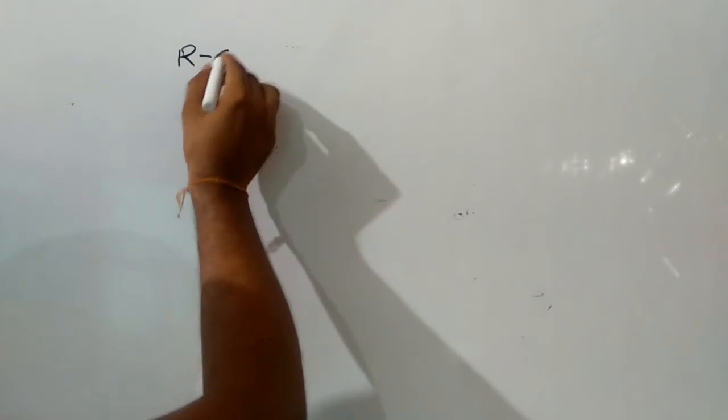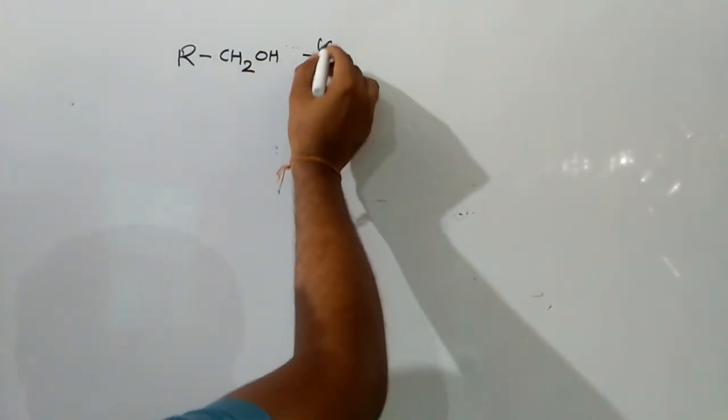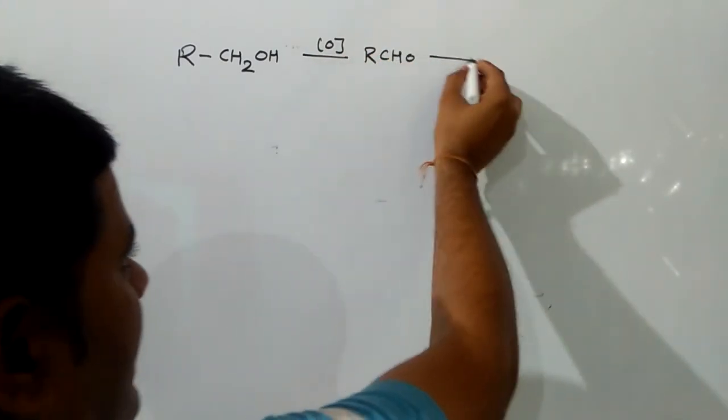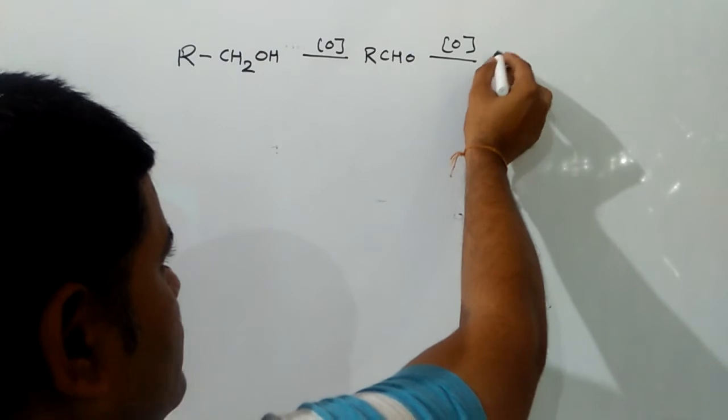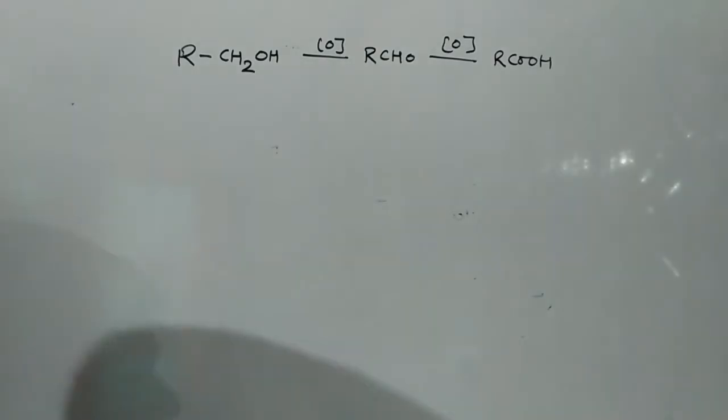When oxidation of a primary alcohol is done in the presence of a stronger oxidizing agent, the product formed will be aldehyde, which is further changed into carboxylic acid, and all three states have the same number of carbon atoms.